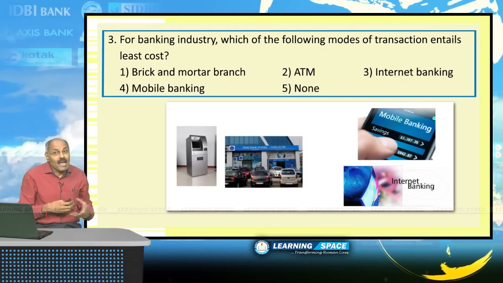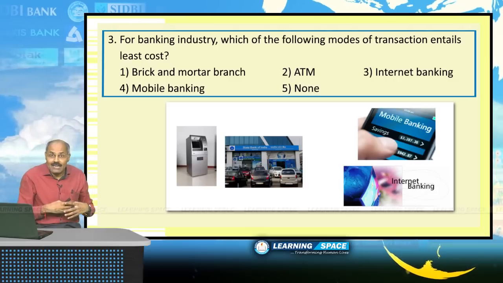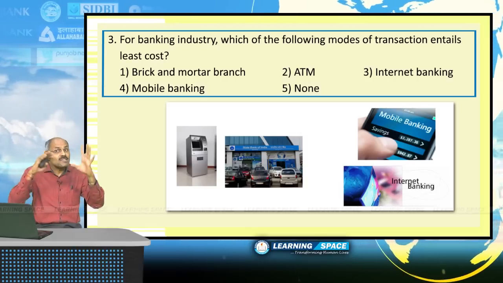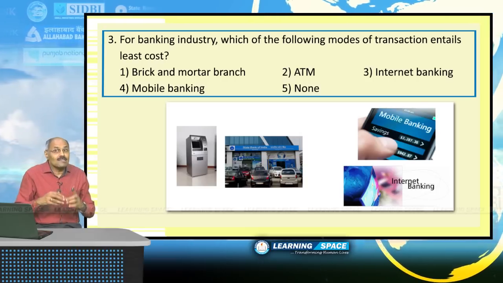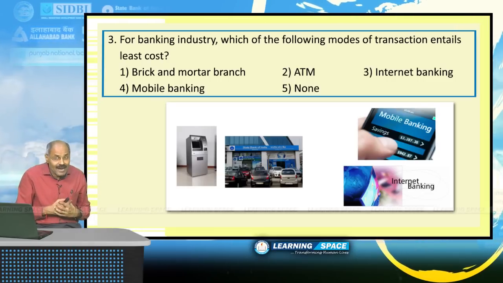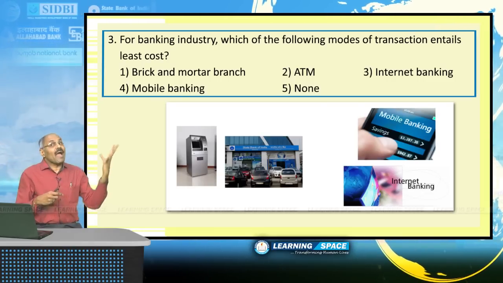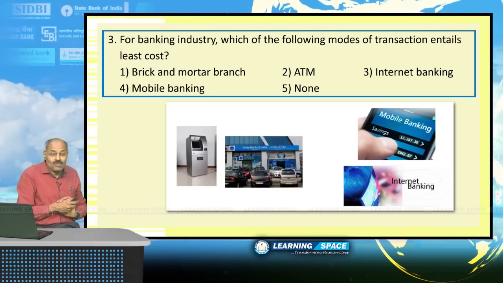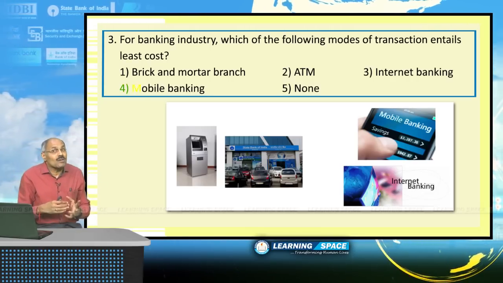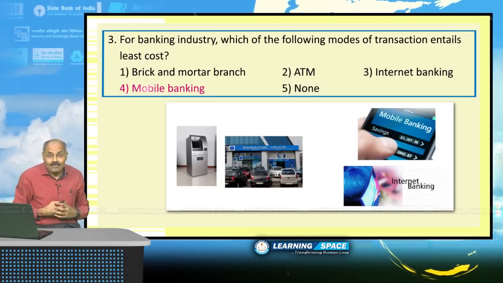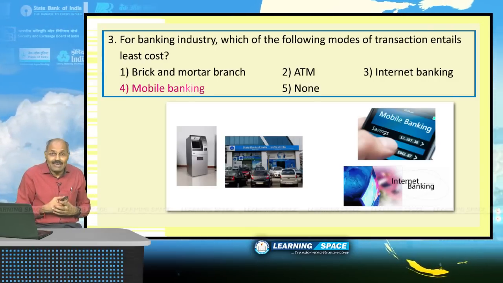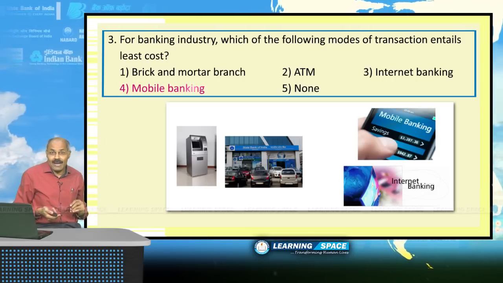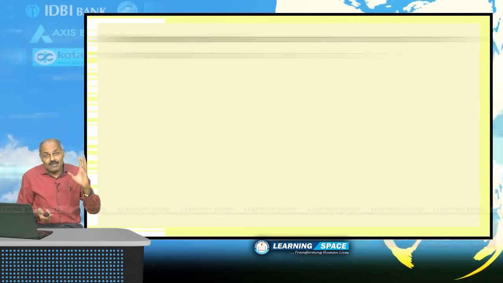They have to take office space on lease, they have to pay salaries to the employees. That's why the cost in the banking system is the highest in brick and mortar branch. For each customer, the bank has to spend more expenditure in brick and mortar branch and the least expenditure in mobile banking. Please don't forget. Look into the next one.